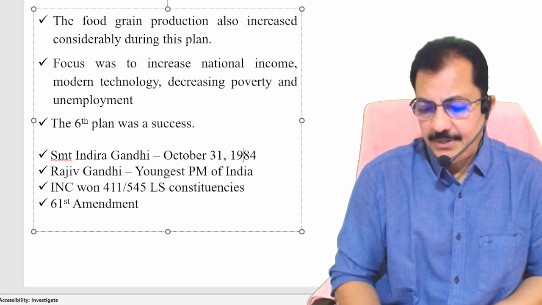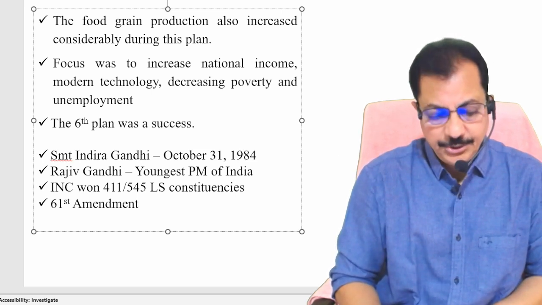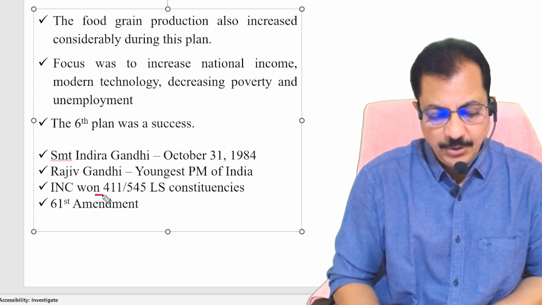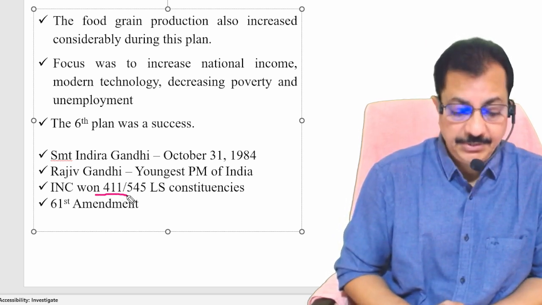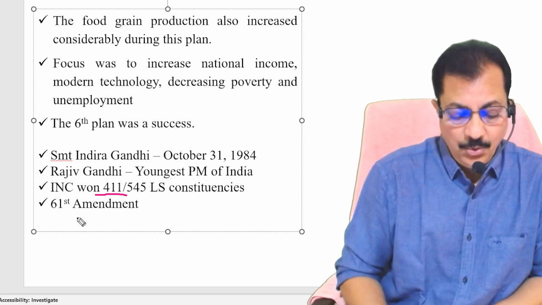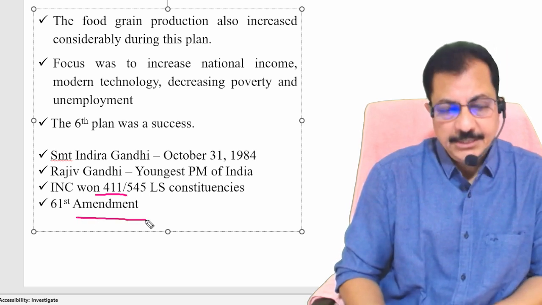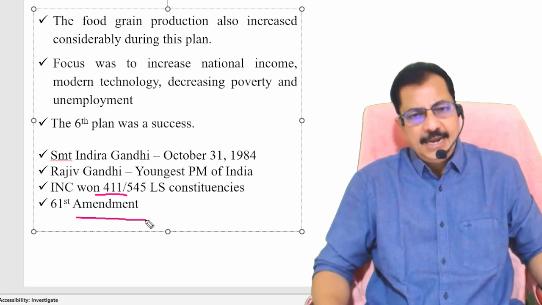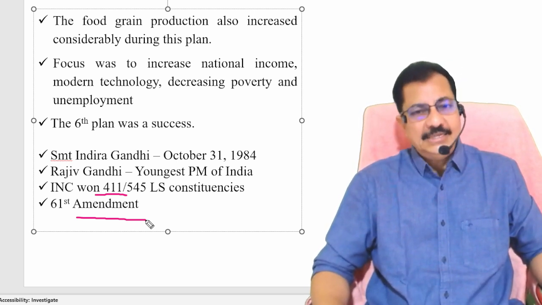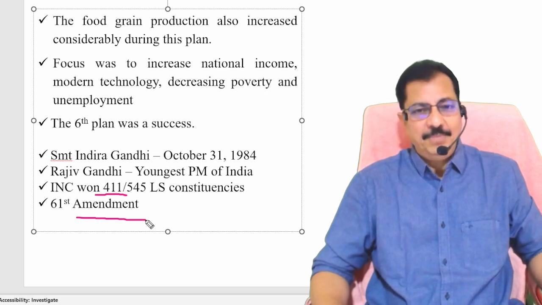And at the end of that year, India went for elections, and Congress party won 411 seats. Is that okay? And one important amendment during his time was the 61st amendment that occurred in 88 and 89. And what is the 61st amendment? Very, very important one.